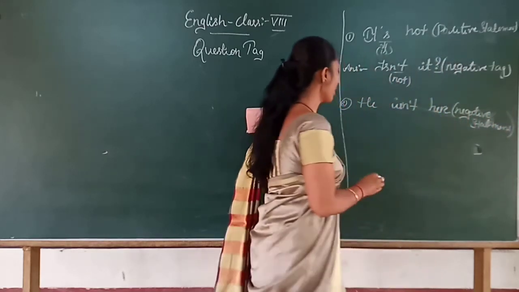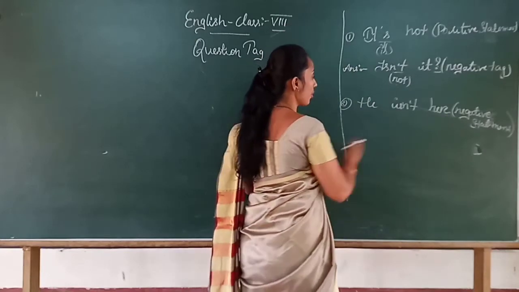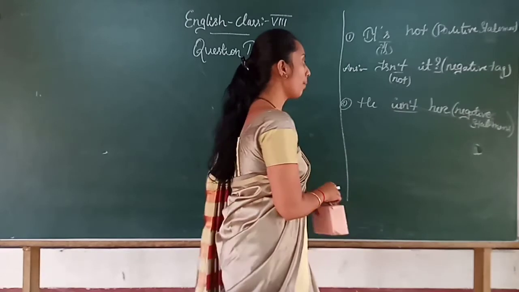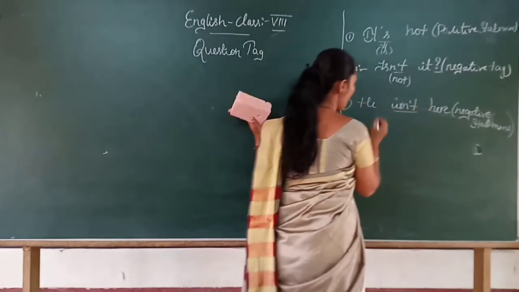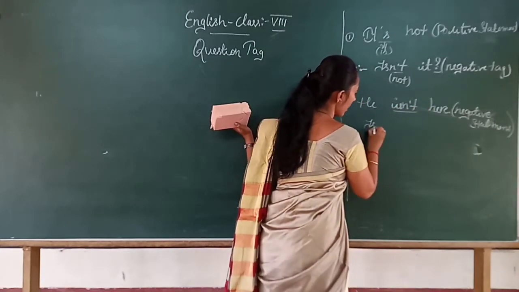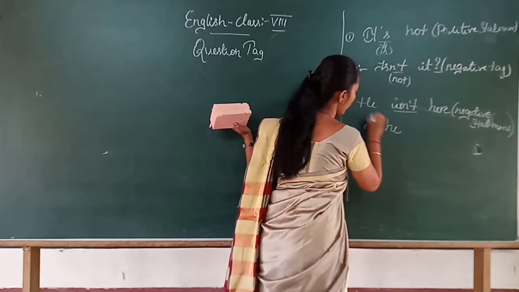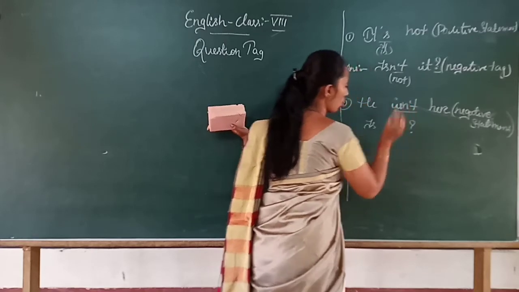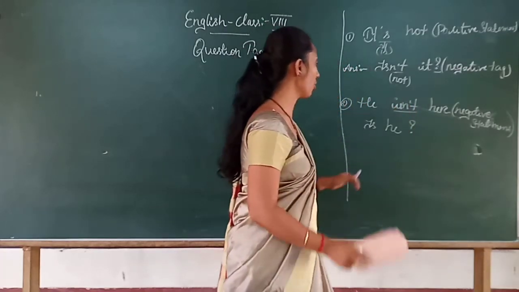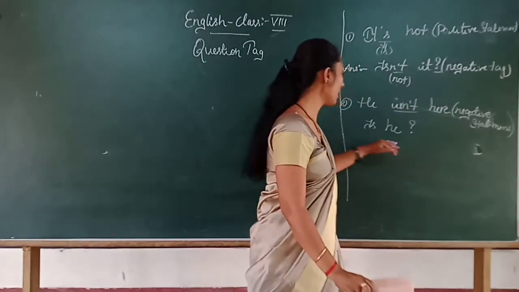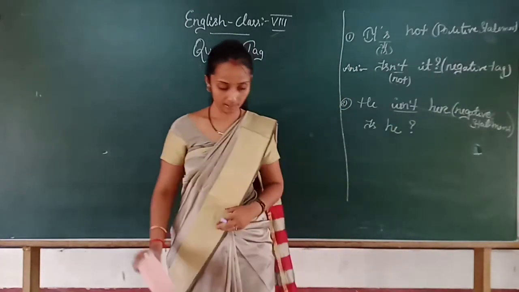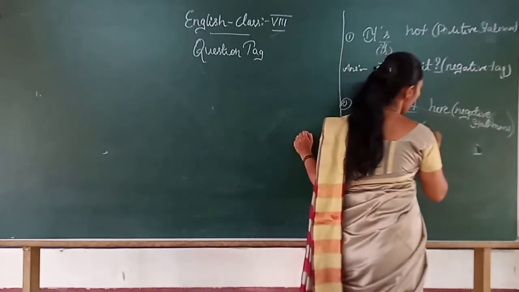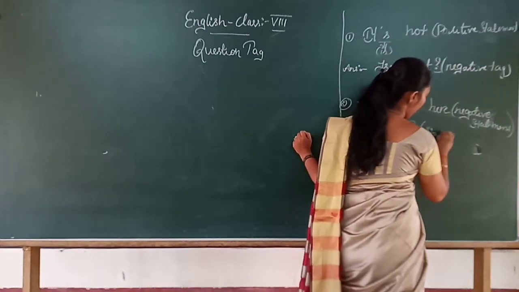Okay, and how will your question come, children? This is a verb. Seeing this verb, you have to make a positive tag. Isn't will become is, and the subject: is he, full stop. Only this much. You need not write 'is he' here. Only 'is he'. That is a question tag, a positive tag, and this is a negative statement.